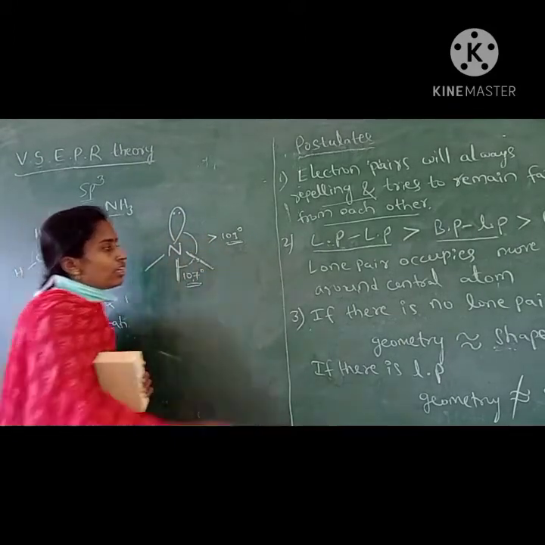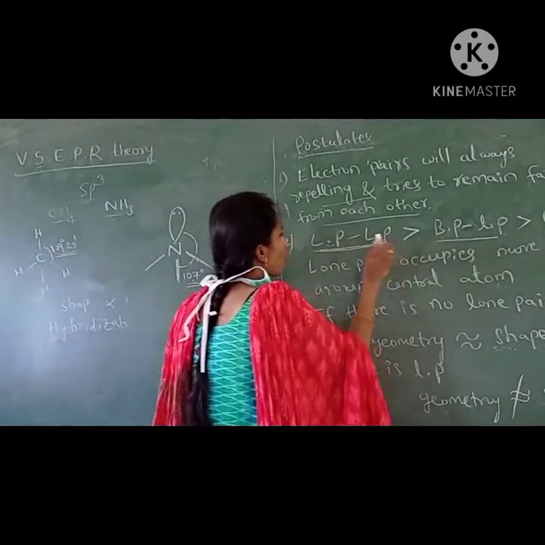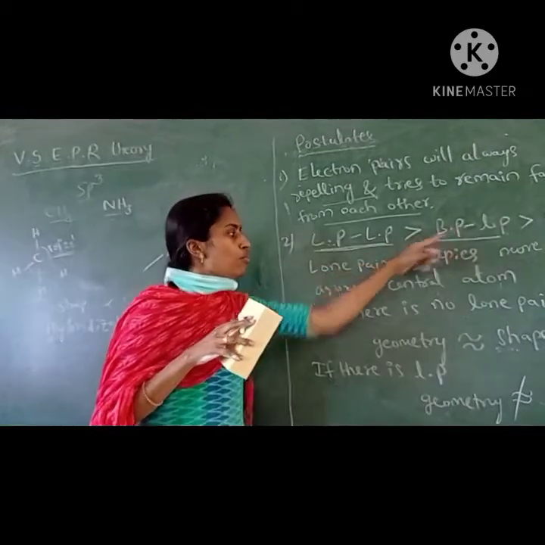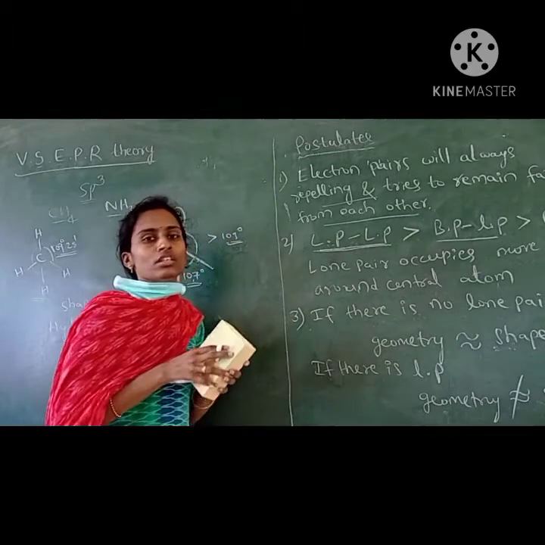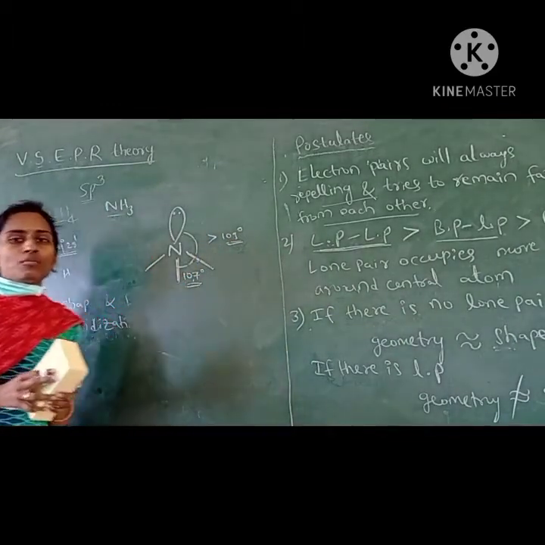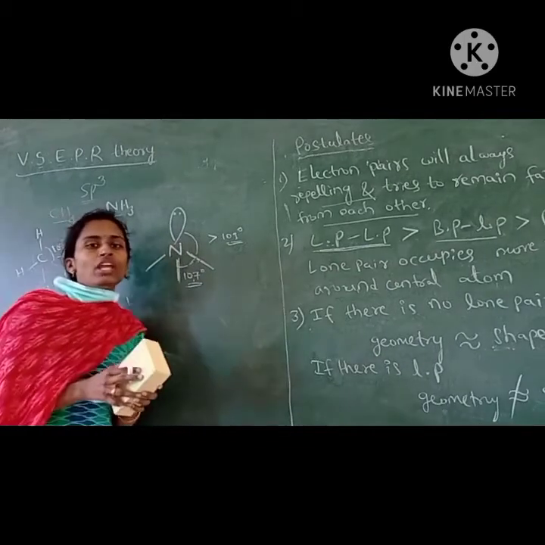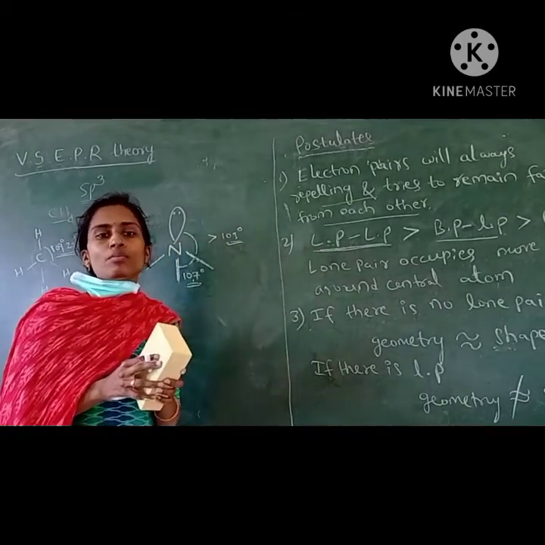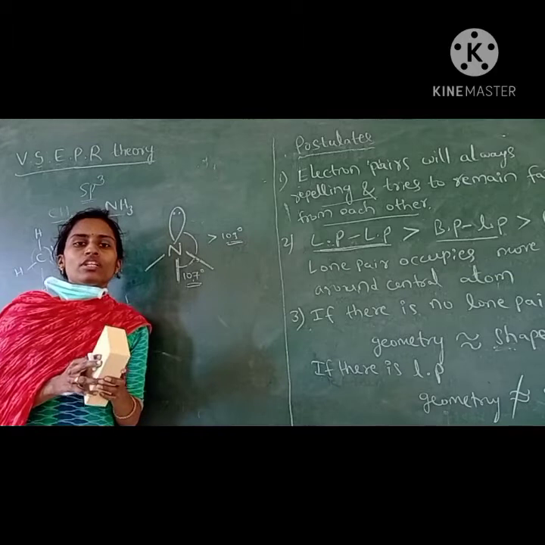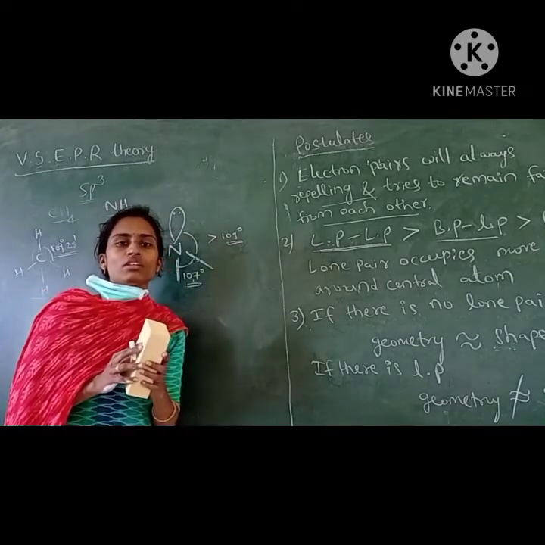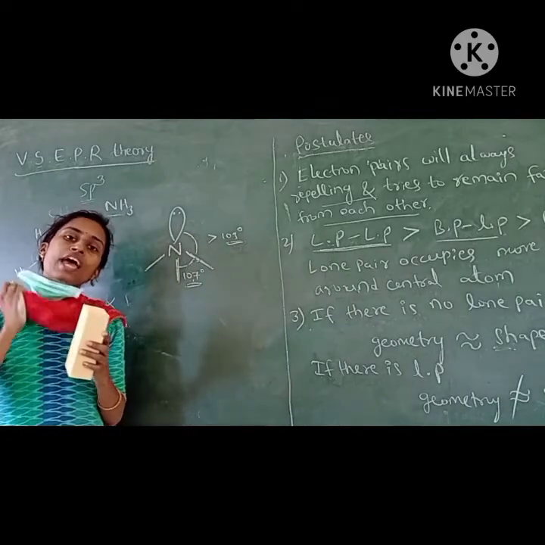So like that he predicted this point. Lone pair repulsions will be more than bond pair repulsions. Why are lone pair repulsions more? Because the lone pair is free. It doesn't participate in bond formation. So it is free, and free means it occupies more space. It occupies more space than a bond pair.